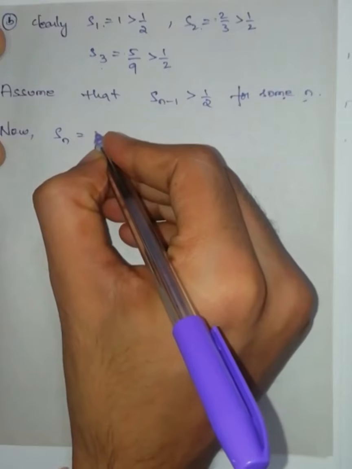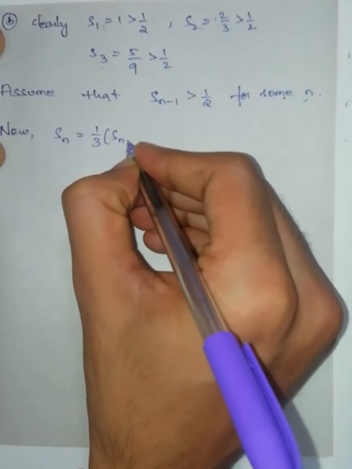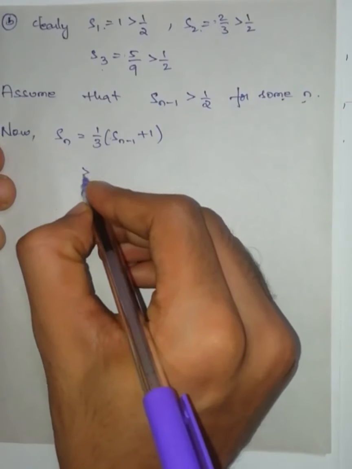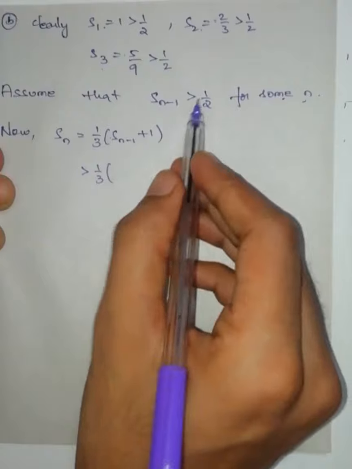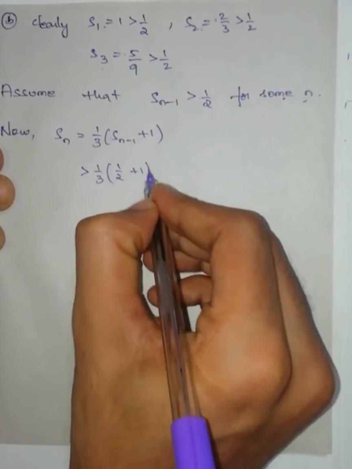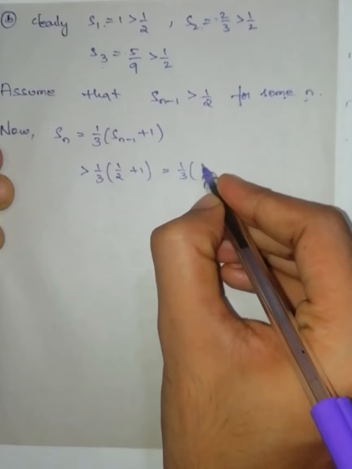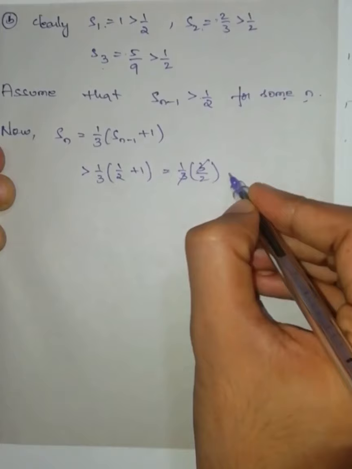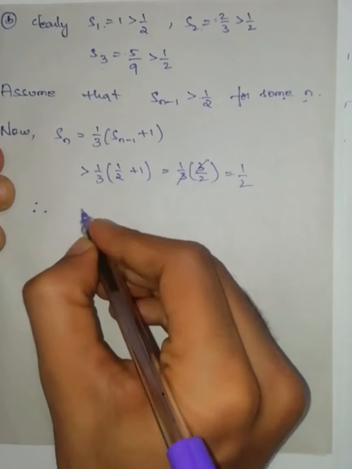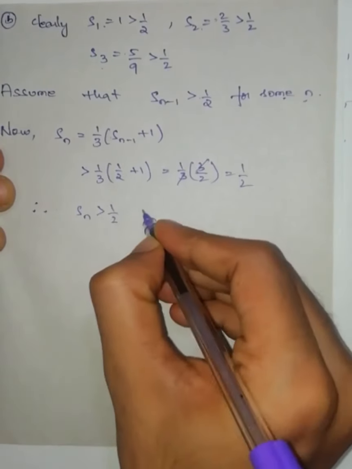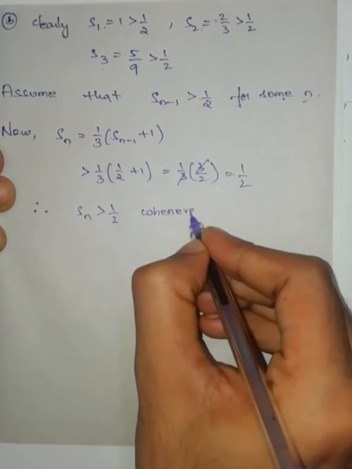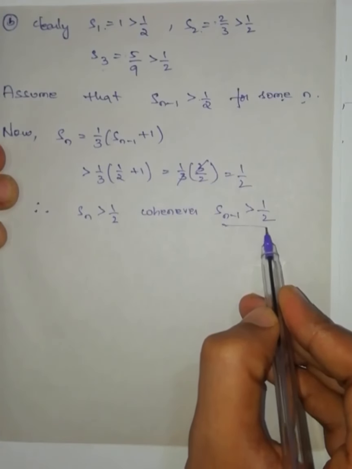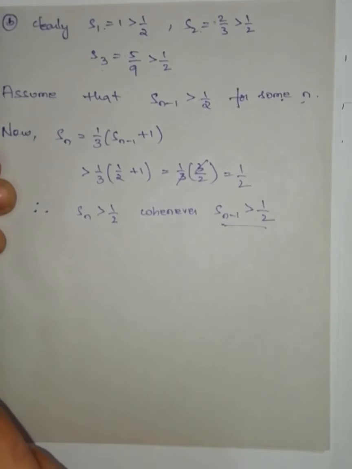Sn, what is Sn from the definition? 1 by 3 into Sn minus 1 plus 1. This one is greater than 1 by 3, since Sn minus 1 is greater than 1 by 2, plus 1, which is nothing but 1 by 3 into 3 by 2. The 3 gets cancelled, 1 by 2. Therefore Sn is greater than 1 by 2 whenever Sn minus 1 is greater than 1 by 2. Whenever this one is greater than 1 by 2, its next term is also greater than 1 by 2.